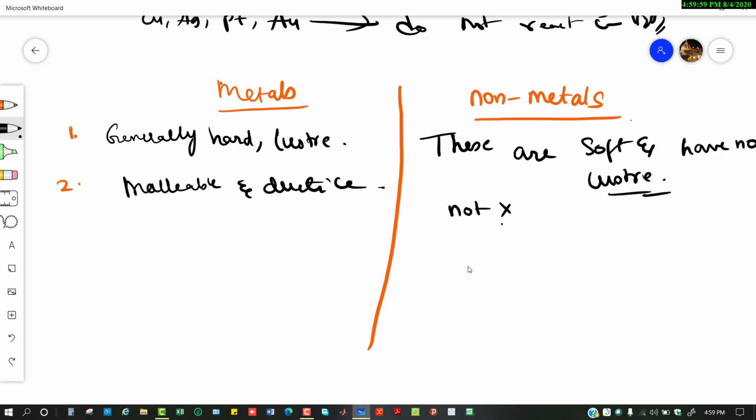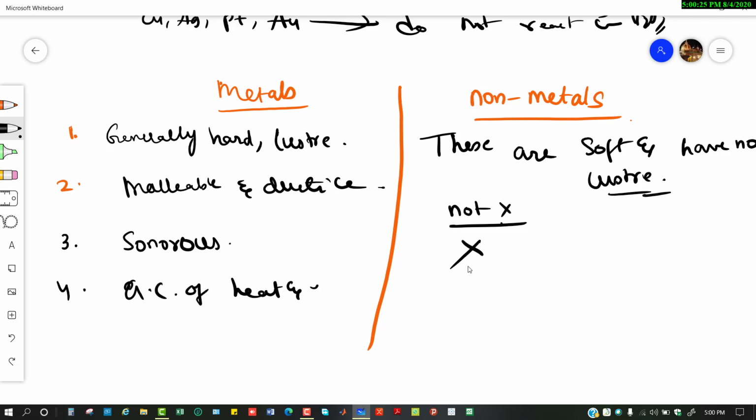The third property is that they are sonorous, means sound producing. Most of the metals are sonorous: when they are struck, they produce some sound, but non-metals do not. Next, metals are good conductors of heat and electricity, but non-metals are poor conductors. It doesn't mean they don't conduct any electricity; they conduct, but they are poor.